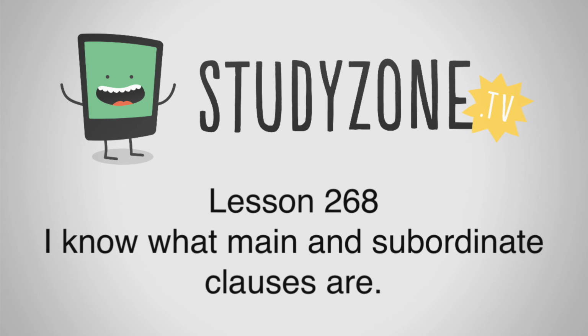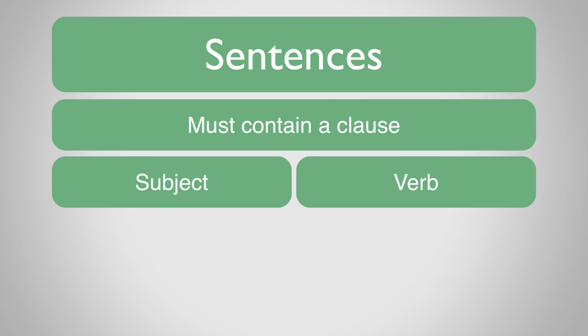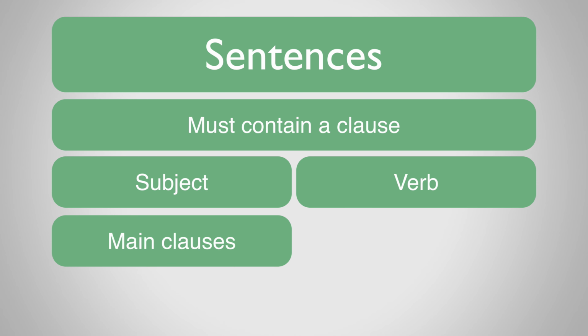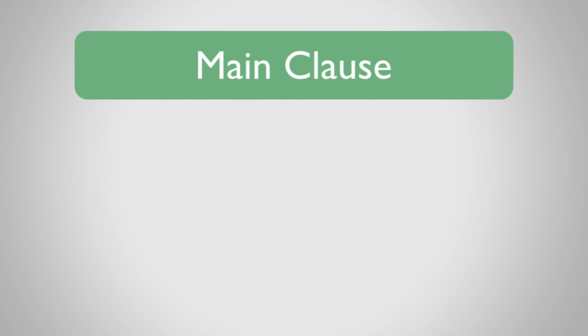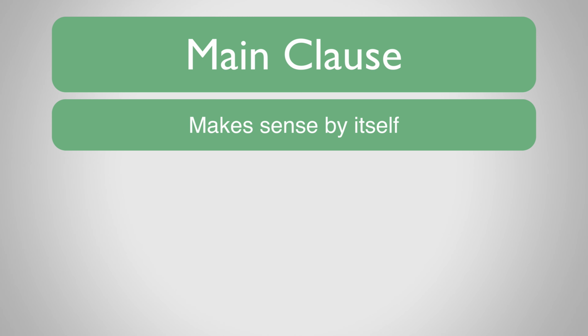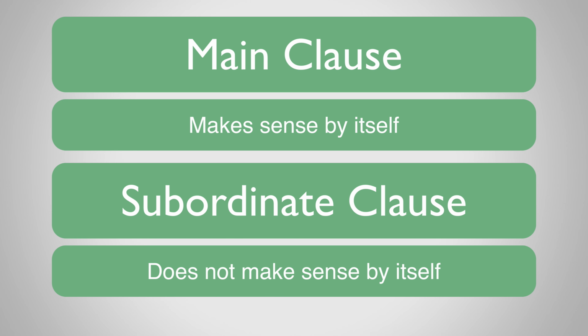We already know that a sentence is made up of at least one clause, and that a clause contains a subject and a verb. Let's now explore two different types of clause: main clauses and subordinate clauses. A clause is a main clause if it makes sense by itself, that is, outside of the sentence. A subordinate clause, however, will not make sense by itself. It relies upon another part of the sentence for it to make sense.